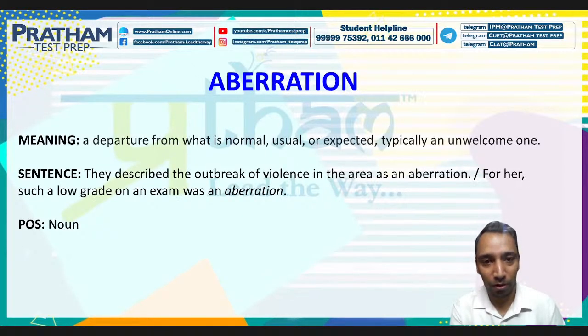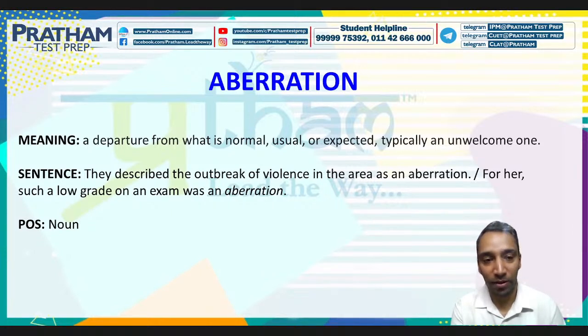The first word for today is aberration. That means a departure from what is normal, usual, or expected, typically an unwelcome one. So I repeat, something which is not normal, a departure from what is normal, usual, or expected. It's a noun, and the sentence that we can use is, they describe the outbreak of violence in the area as an aberration. Or the second sentence can be, for her, such a low grade on an exam was